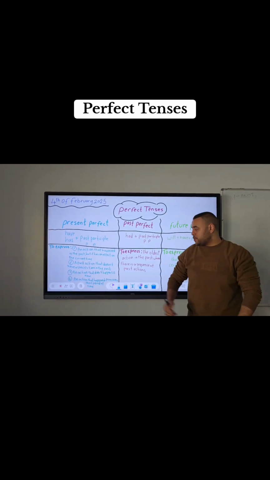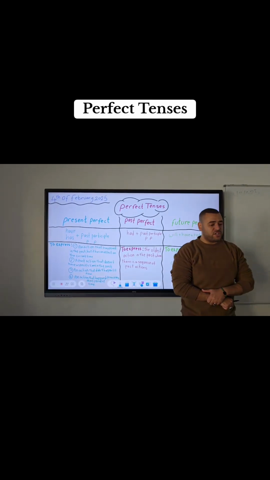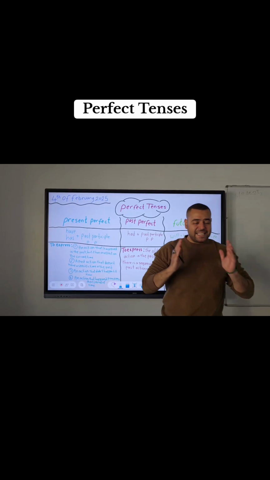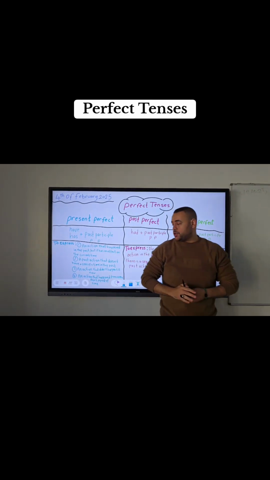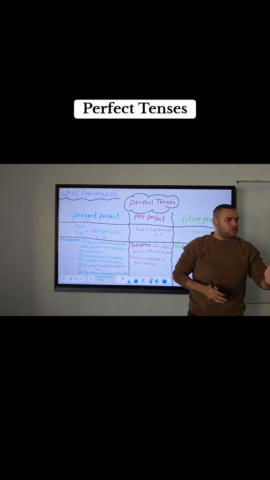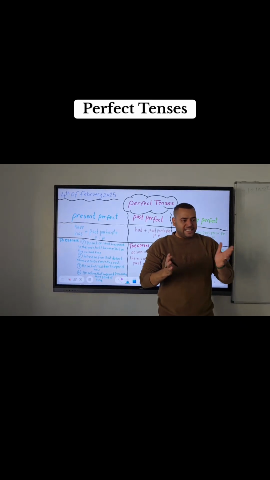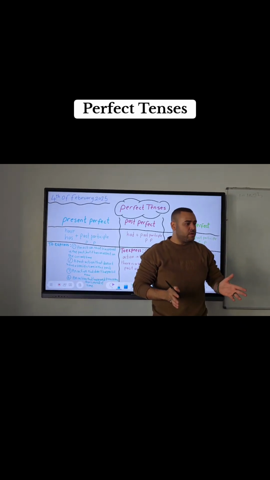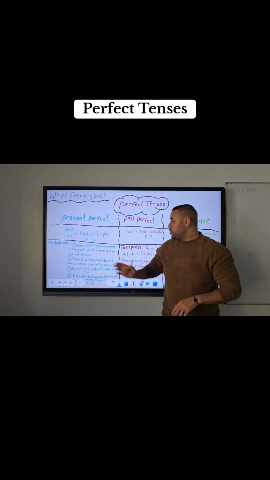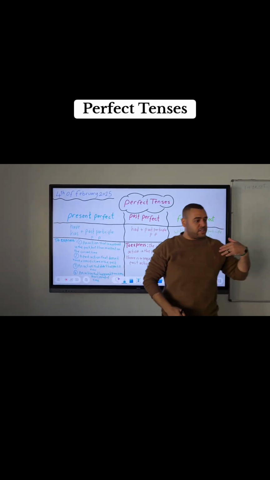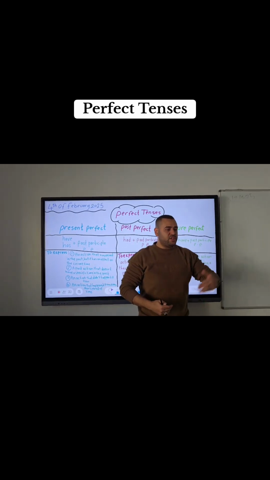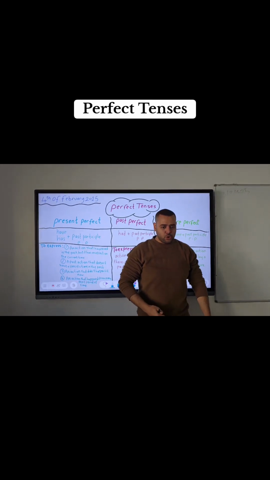Also, we use it to express a past action that doesn't have a specific time. Something that happened in the past, but we don't know the exact time of this action. Like when you say, for example, I have seen you before. You don't know when exactly this happened, but you're sure that it happened before. For the action that happened in the past but still has an effect, like you say, Ahmed has broken his leg. That means that his leg is still broken.